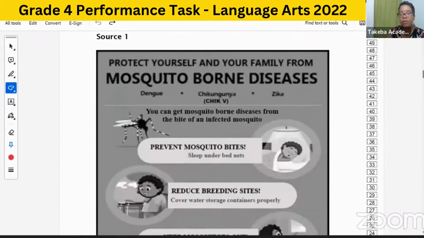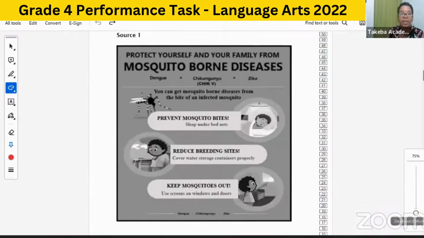All right, so the first source, let's make it a little smaller so we can see it all at once. It says, protect yourself and your family from mosquito-borne diseases. They have dengue, chikungunya, CHIKV, and Zika. It says you can get mosquito-borne diseases from the bite of an infected mosquito.